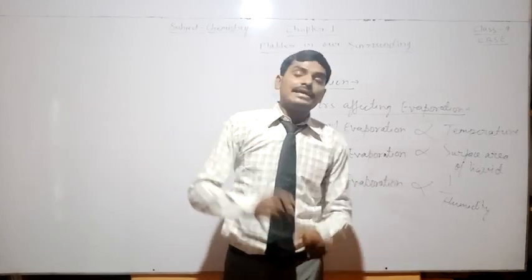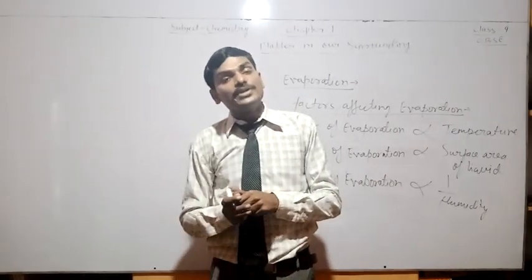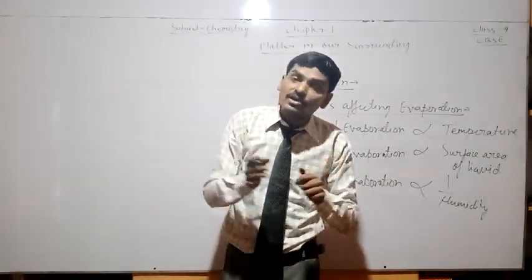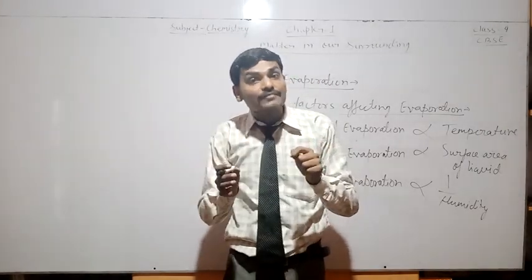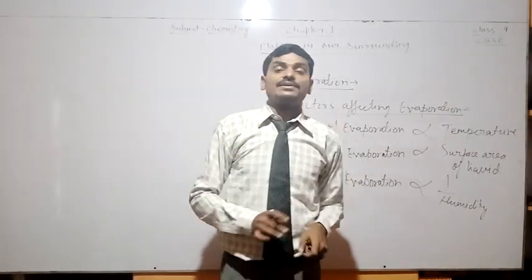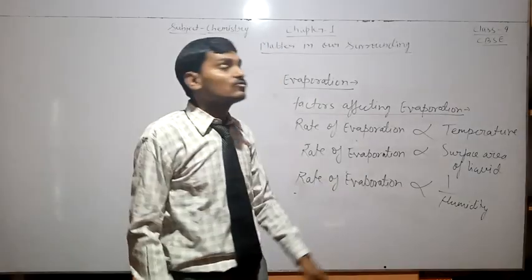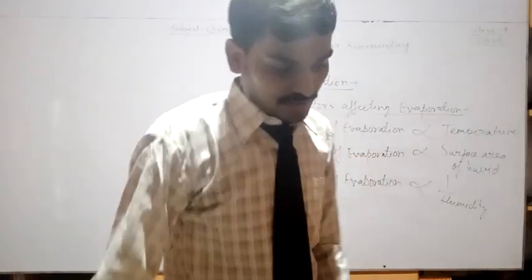That is, if we increase the humidity of the atmosphere, then the rate of evaporation of the liquid will be decreased. That is the third factor affecting evaporation.